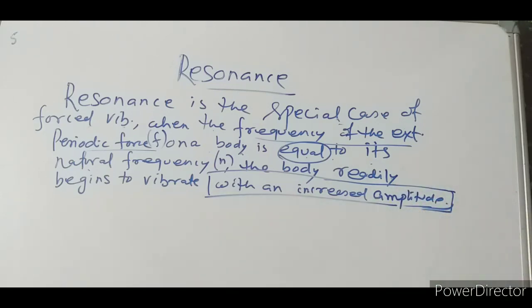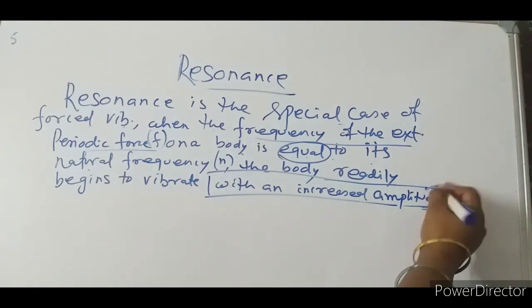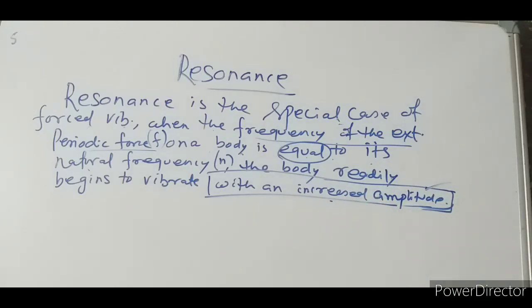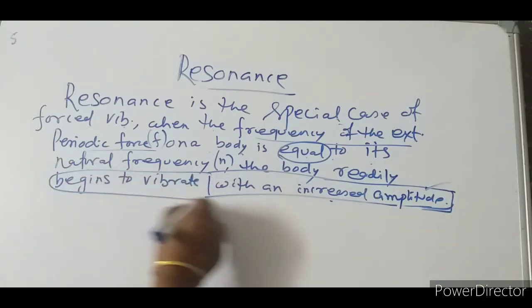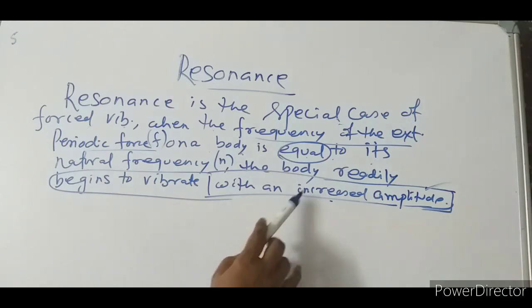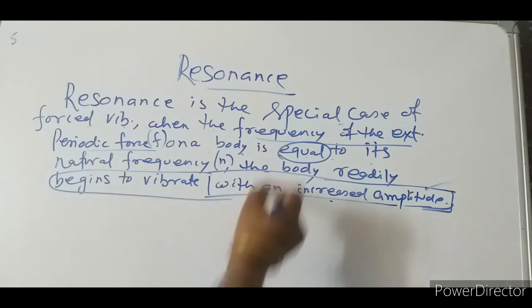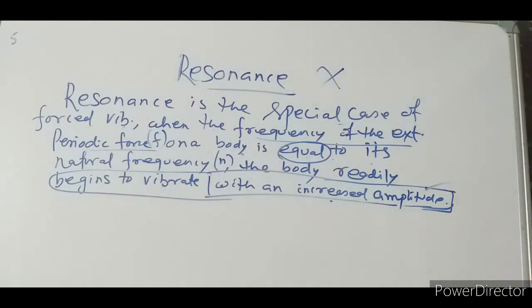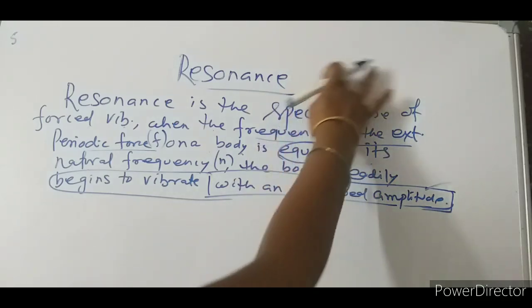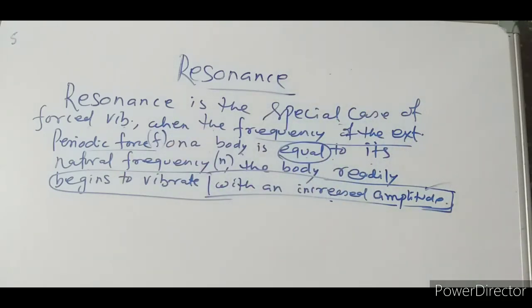In 2018, this was a board question: define resonance. Many children wrote the definition, but many of them did not write that the body begins to vibrate with a larger amplitude. If you do not write that the body begins to vibrate with an increased amplitude, the entire resonance definition will be wrong for you. So when you are writing resonance, you have to mention that the body begins to vibrate with an increased amplitude.